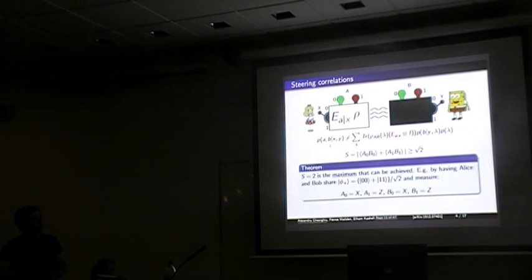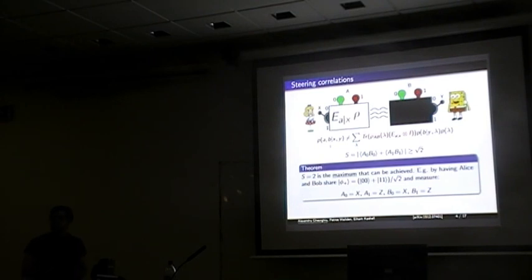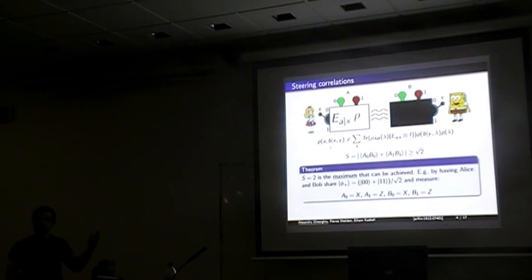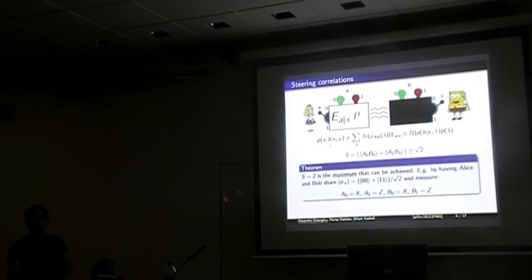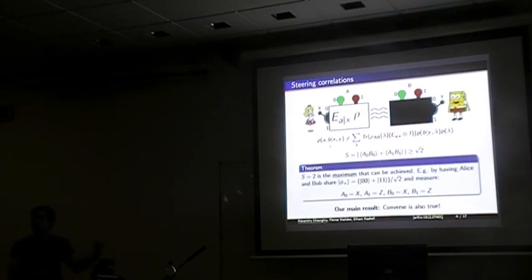And analogously to Tsirelson's theorem, we see that for this particular inequality, the maximum value is 2, and it can be achieved. So it's also achievable in quantum mechanics, but it's also the mathematical maximum for that expression. And again, there is a strategy in which they share Bell states, and they measure these X and Z observables. So if they do this, they will obtain the maximal steering correlation. So the title of this talk kind of gives it away. What we did is we proved the converse of this in the same spirit as the converse to Tsirelson's theorem.